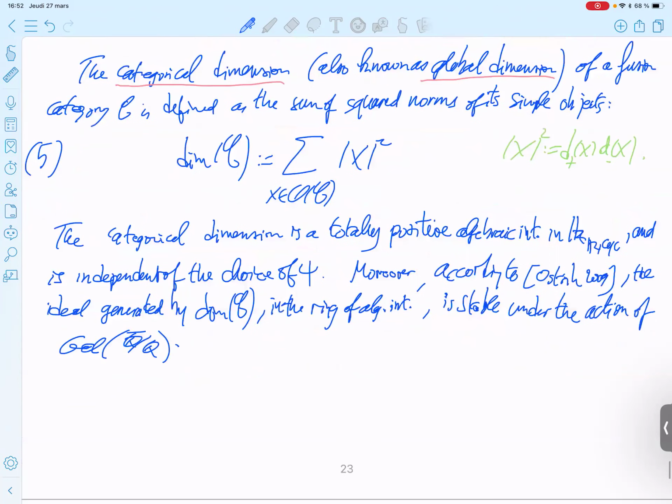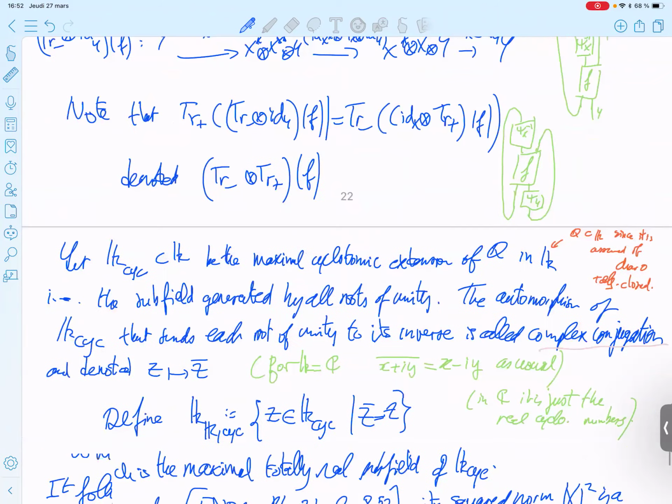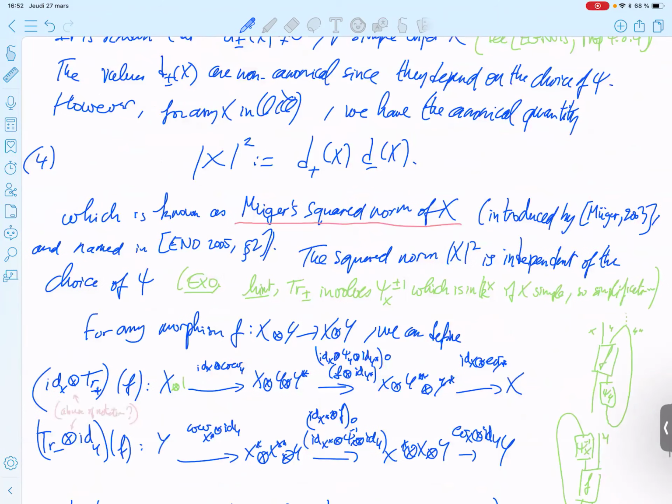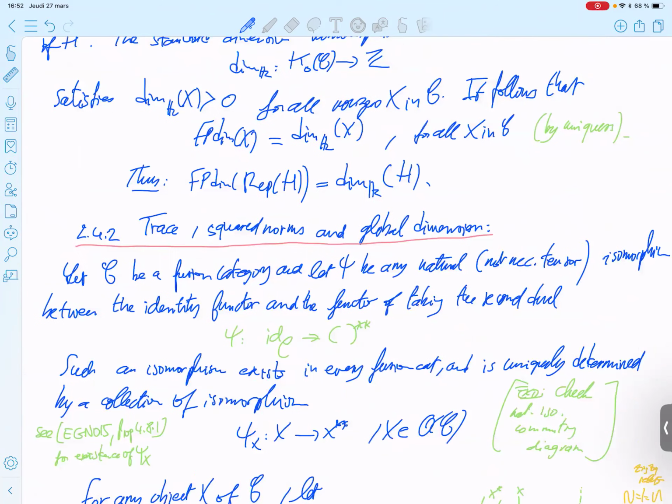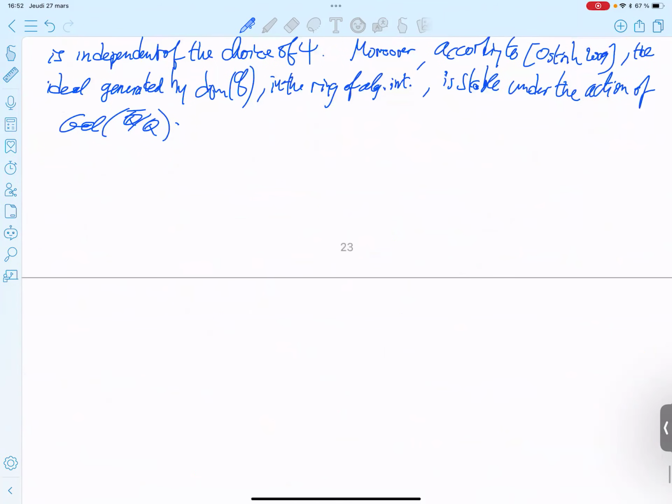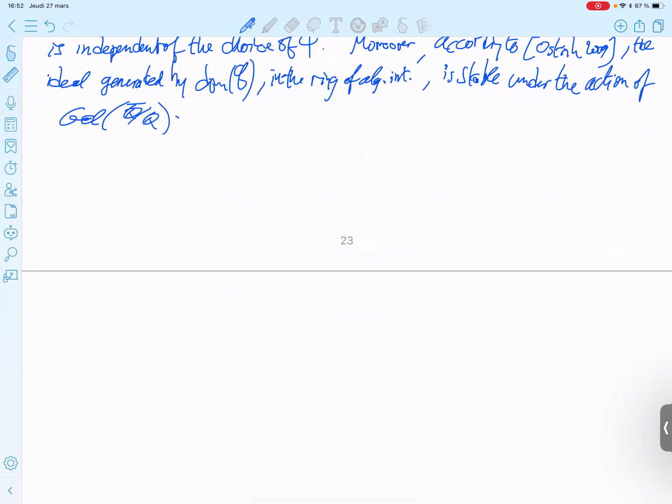So now, this subsection was called trace, square norm, and global dimension. Now we will talk about pivotal structure and categorical dimension. So the pivotal structure will be the natural isomorphism with a tensor structure.